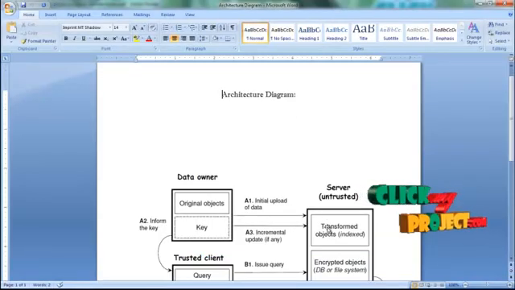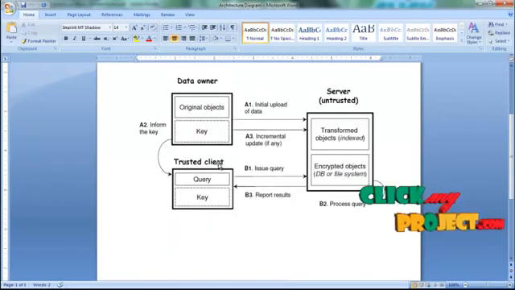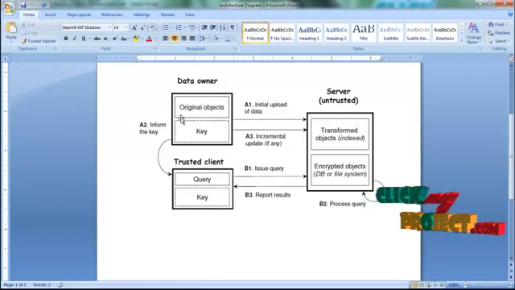Let's see the architecture diagram of our project. This is our architectural diagram. We have the structure: the data owner, a trusted client, and an untrusted server. First, the data owner has the original object, the particular object that we are going to access, and the encryption key will also be held by the data owner. That key will be given to the trusted client. The initial data is uploaded to the server, and it will be incremented and updated each time.